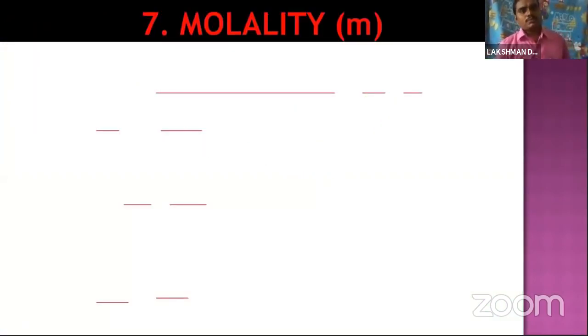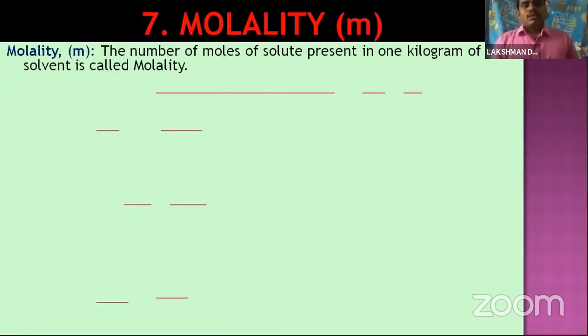Next one, molality, small m. What is molality? The number of moles of the solute present in 1 kilogram of the solvent is called molality. Remember, in molarity it is the number of moles of the solute present in 1 liter of the solution.